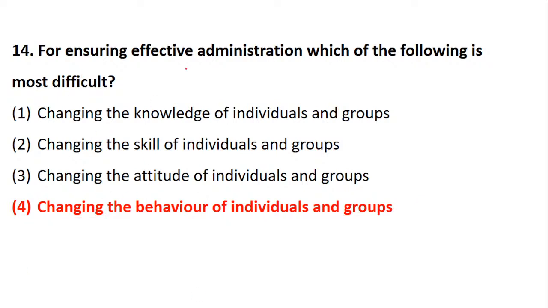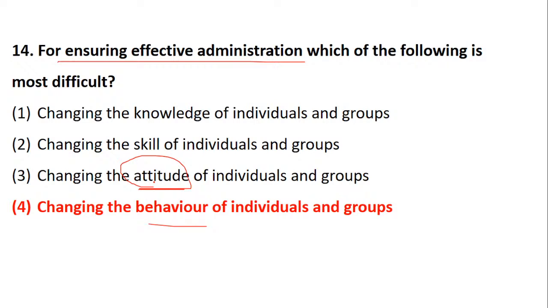So let's understand. See, what was the question? The question was basically how to ensure effective administration, which is difficult. So why not attitude and why behavior? See, when we talk about attitude, attitude is basically the tendency of an individual person, the way he feels, the way he thinks, the way he behaves.